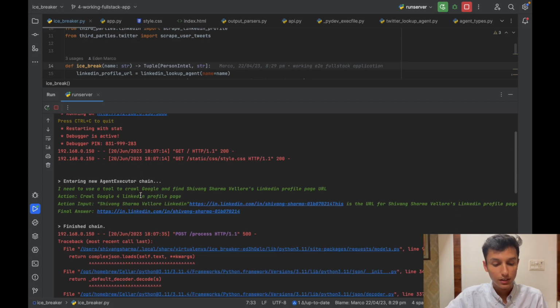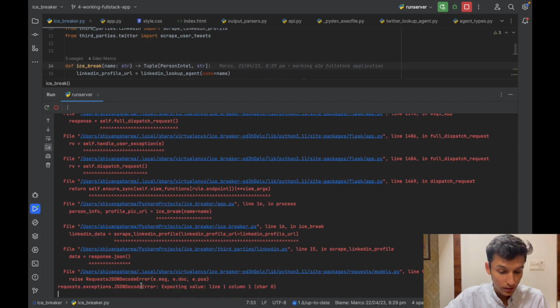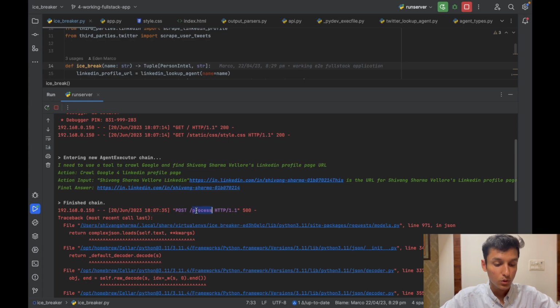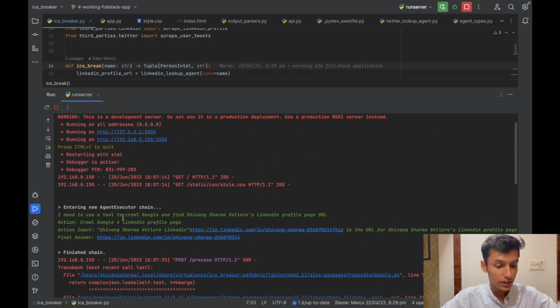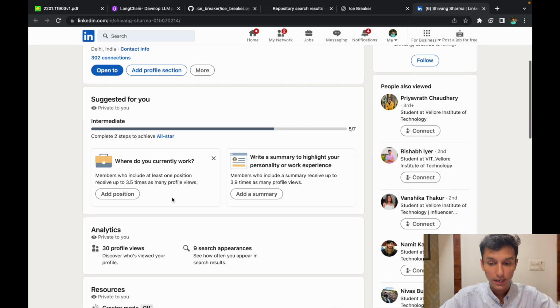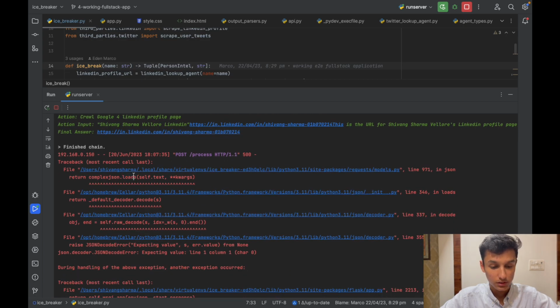Now the error that we have run into is a 403 forbidden error, which is since Twitter has banned API usage in India because of some monetary affairs, and because of that we cannot use the Twitter API. So over here, till the LinkedIn part, we can see that we have got the correct ID. Over here, when I click on Shivang Sharma, yeah, this is my ID and this is the correct one. But as we can see, Twitter is not working because the Twitter API has been banned in India and we cannot use this.